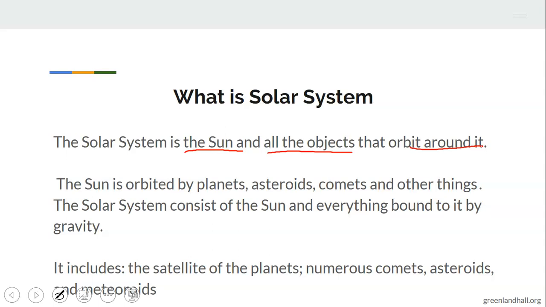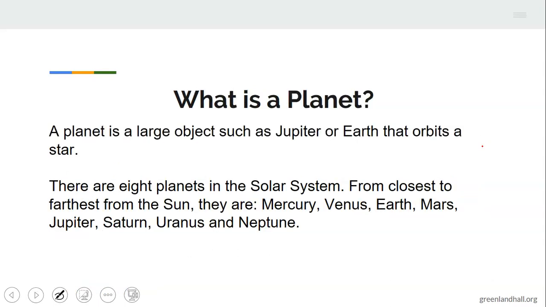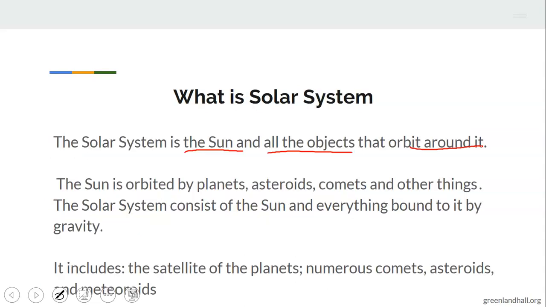You should know way up there are things that are revolving around the sun. Those things, sometimes we call them planetary bodies. So we are looking at solar system. It's orbited by planets, asteroids, comets, and other things. The solar system consists of the sun and everything that bounds it. This includes satellites, the planets, all the comets, asteroids, and also meteoroids. That is what you should know for now. Solar system is a relation of the sun and all the objects around it.